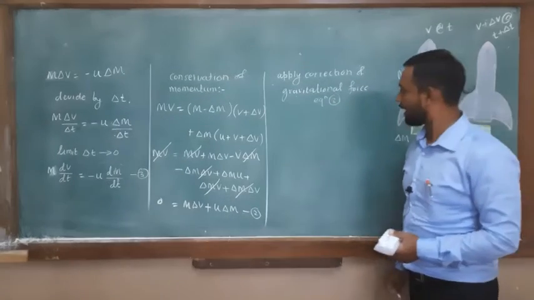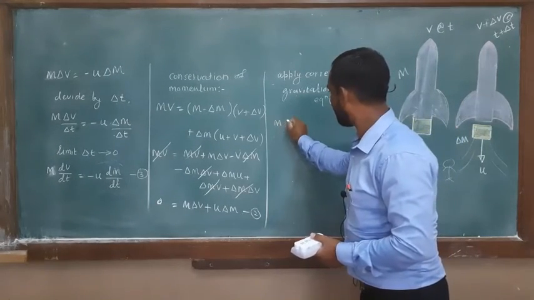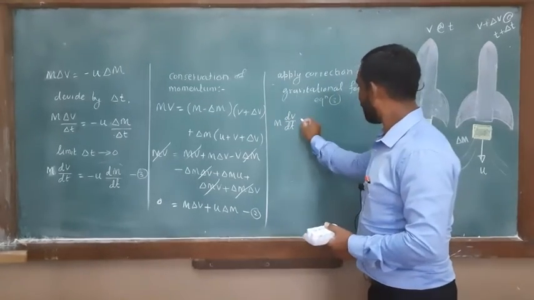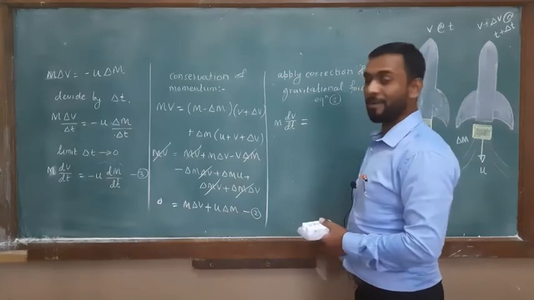So how do we write equation 3? m as it is, dv by dt as it is, is equal to, what is the gravitational force?